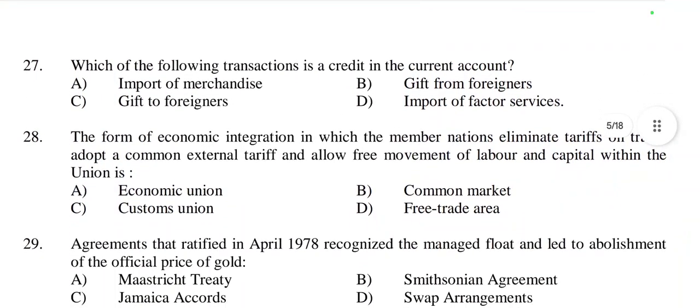Then question number 27, which of the following transactions is a credit in the current account? Credit in the current account. Import of merchandise, this is a debit. Then gift from foreigners.